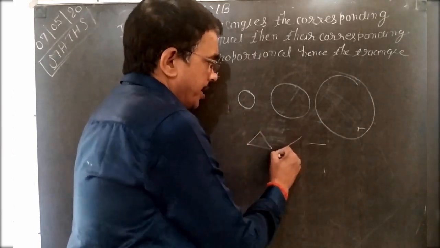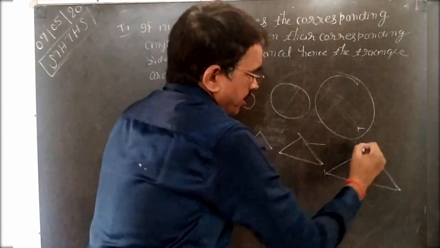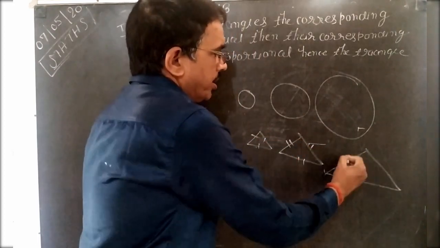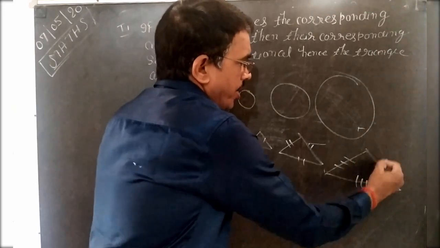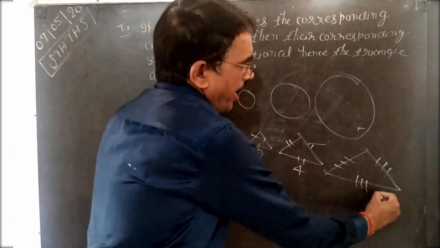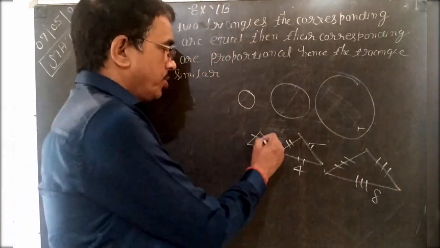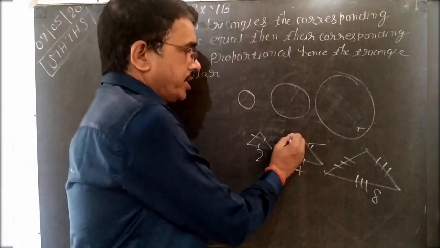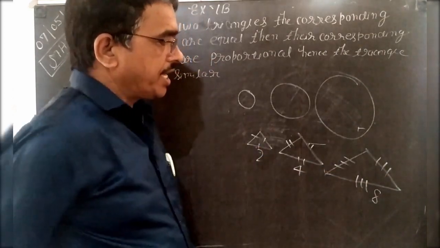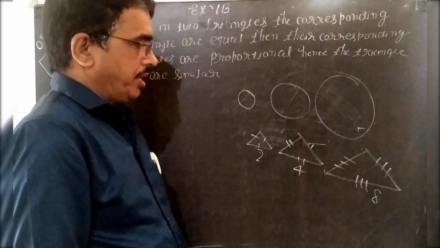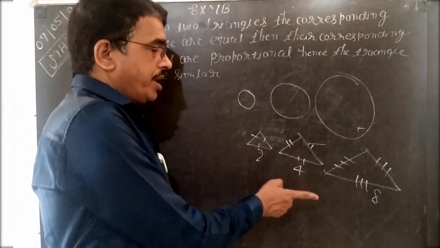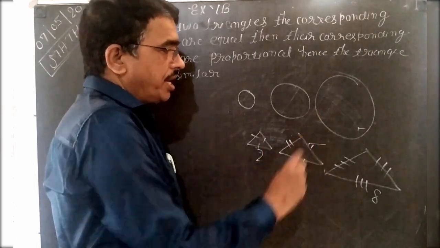Equilateral triangle like here. So all are equilateral. Suppose these three are equal, these are equal, these are also equal. Suppose this side is 2 cm, its side is 4 cm, and its side is 8 cm. So it is also equilateral, it is also equilateral, and it is also equilateral. But all are different size. Shape is equilateral. So figures are similar only if shape is same but size is different.